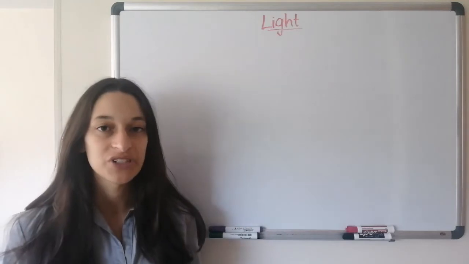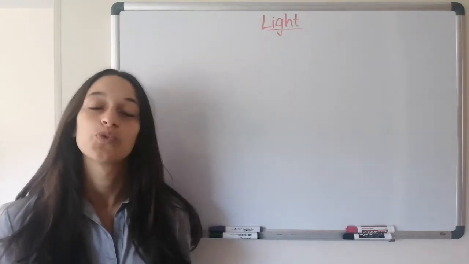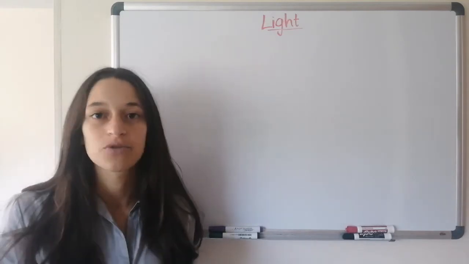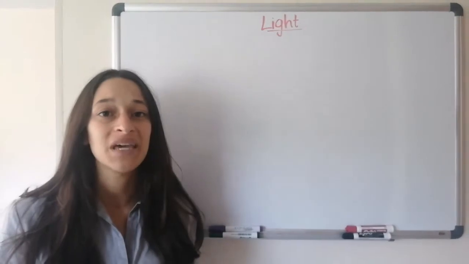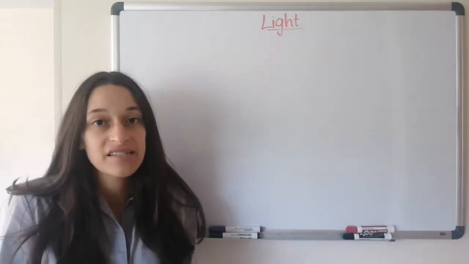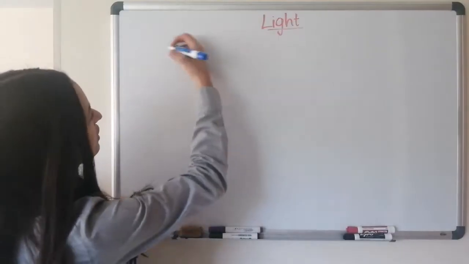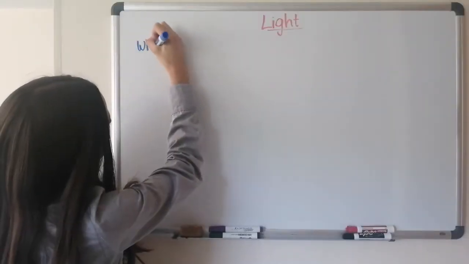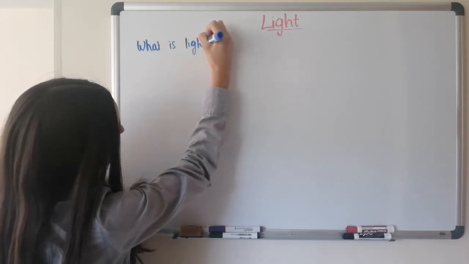For many centuries, probably millennia, scientists and everyone has wondered, what is light? It is a very good question to ask yourself, because even though we all see light, we don't know what it's made of. We just know we can feel it as heat, and then it lights everything around us. So this question of what is light has guided physicists for ages to try to discover what it is.